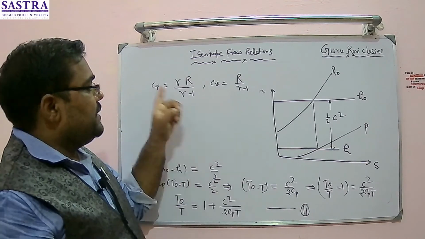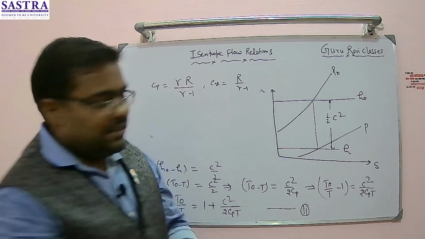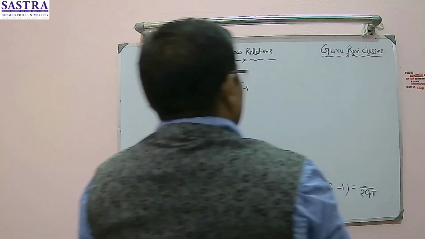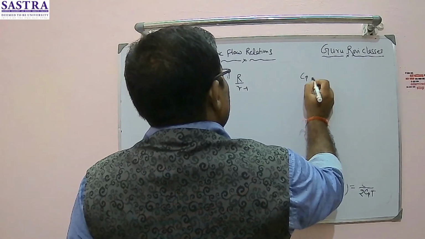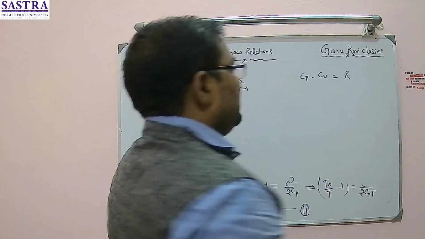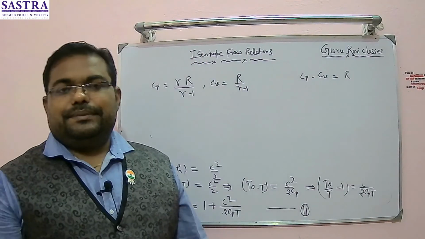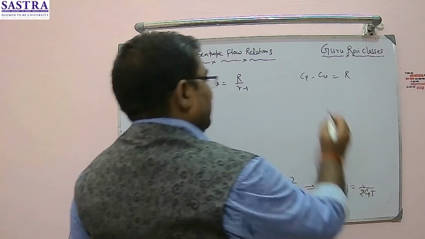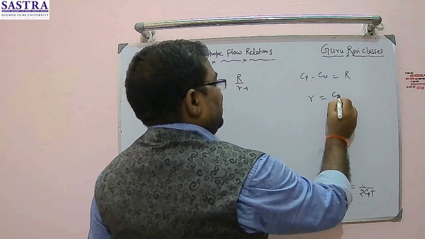Now the question will arise how actually this is coming. This is basically very simple. You would have studied this, Cp minus Cv is equal to R. This you might have studied somewhere, right? Yes or no? Yes. So on the specific heat ratio, gamma is nothing but Cp by Cv.